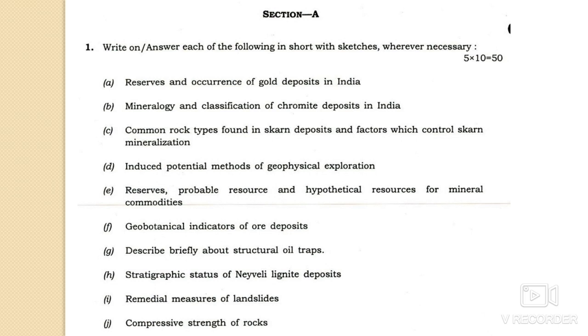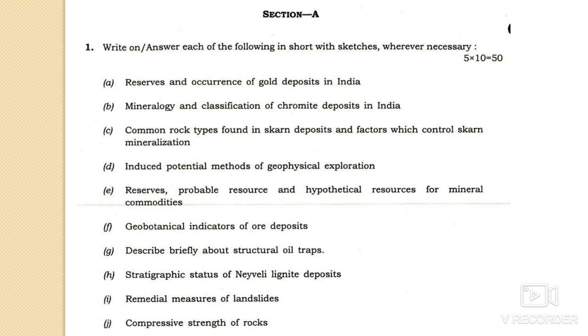The second one is the mineralogy and classification of chromite deposits in India. You have to discuss that in detail. There are not so many minerals of chromite. We all know that it is chromite, with the chemical formula FeCr2O4.